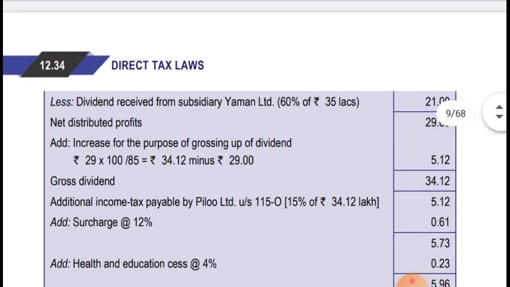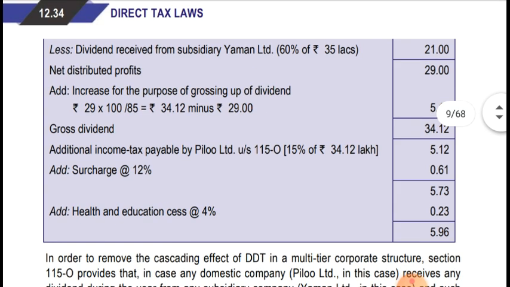So after adding 5.12, the amount of grossed up dividend is coming to 34.12 lakhs. On that we'll compute dividend distribution tax, that is additional income tax payable by Pillow Limited under section 115O, that is 15% of rupees 34.12 lakhs, which is 5.12 lakhs. On that we'll add surcharge of 12%, that is 0.61 lakhs. On the total amount of 5.73 lakhs we'll add 4% health and education cess, that is 0.23. So the total dividend distribution tax payable by Pillow Limited is 5.96 lakhs.